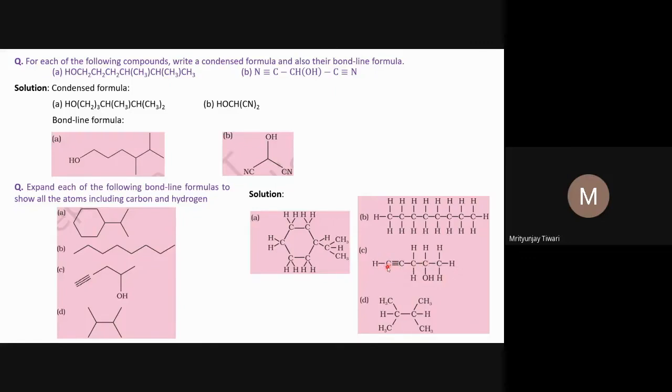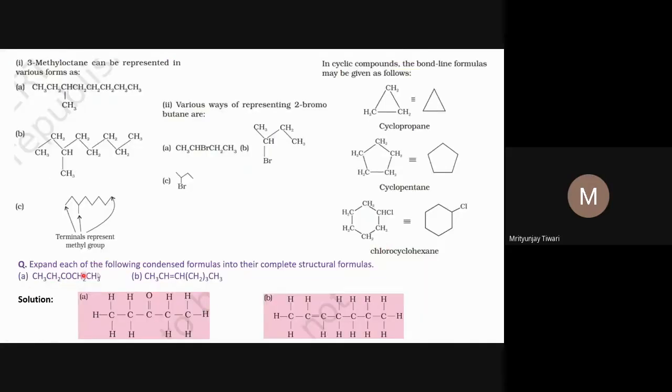That understanding is associated with this kind of representation, and this is the bond line representation, used to complete the structural formula we are writing. So in the bond line representation, as we know, the double and triple bonds are already shown, and since we know where the double bond and triple bond are, we can directly write them. In the condensed structural formula here, we do not know exactly where the double bond or triple bond comes, or whether it comes or not. If it is shown, you can write double bond or triple bond directly.